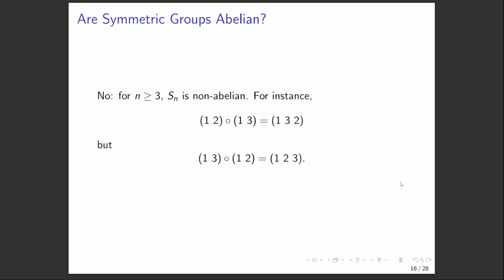Okay. So, if n equals 2, then Sn is abelian. And if n equals 1, then it's also abelian. But if n is greater than or equal to 3, then Sn is non-abelian. And we have a really simple example that just uses cycles involving 1, 2, and 3. So 1, 2 composed with 1, 3 gives us 1, 3, 2, as you can check. But if we reverse the order of these, 1, 3 composed with 1, 2, now we get 1, 2, 3, which is different from this. So this shows that in general, cycles do not commute. So you have to be really careful here.